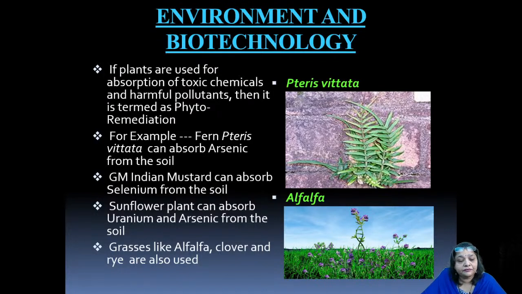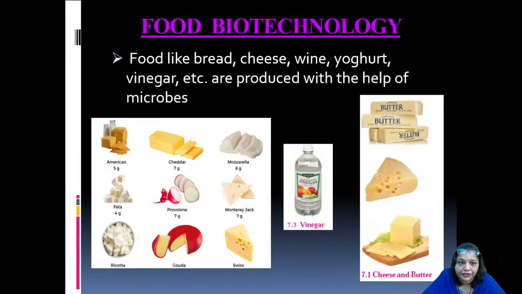The sunflower plant, of course, can absorb uranium, a heavy metal, and arsenic, which is a metalloid, a toxic chemical from the soil. Grasses like alfalfa, clover, and rye are also used under phytoremediation. You can see pictures of Pteris vittata and alfalfa shown there that are used for phytoremediation.